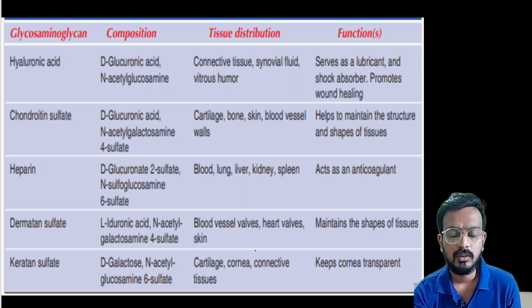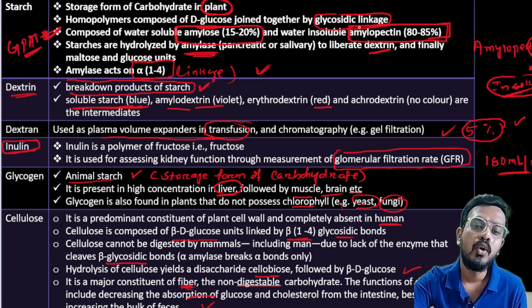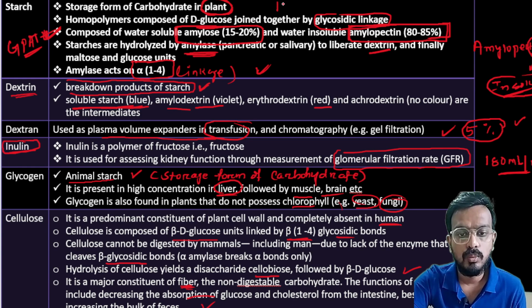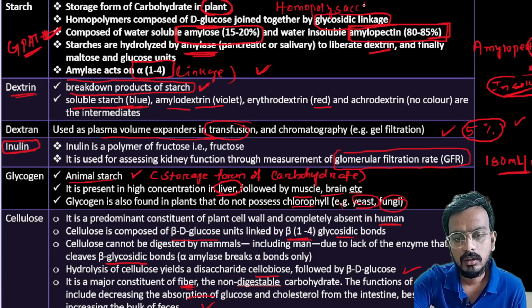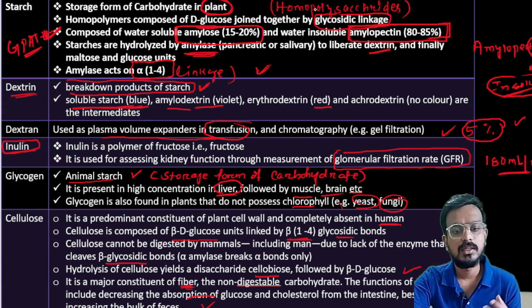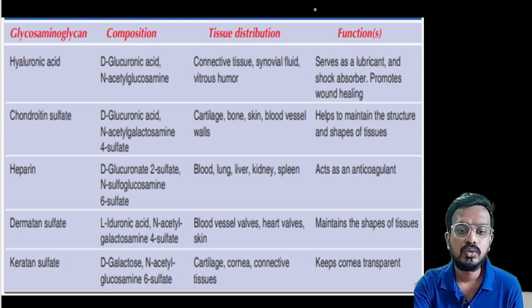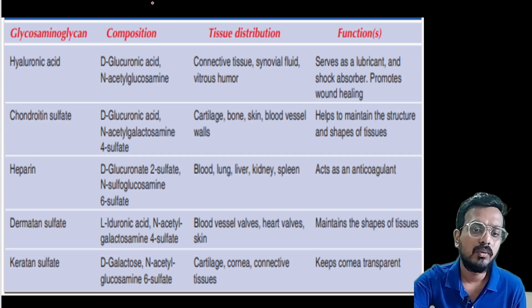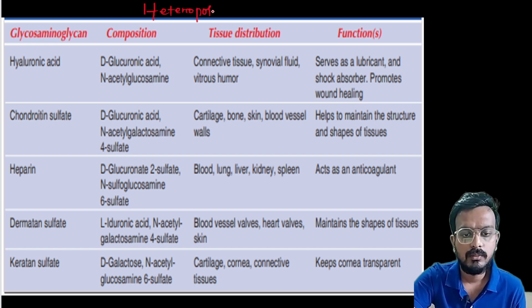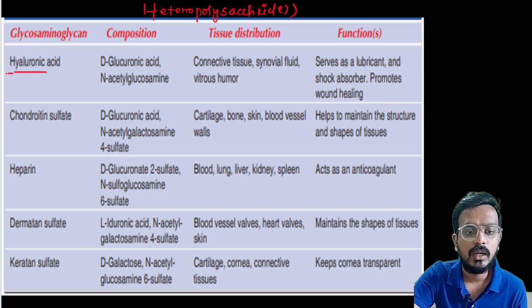So lastly, what we have discussed, all of these are homopolysaccharides. Okay, all these whatever we discussed here are homopolysaccharides. So now this table will discuss heteropolysaccharides. Heteropolysaccharide like hyaluronic acid is composed basically of D-glucuronic acid.